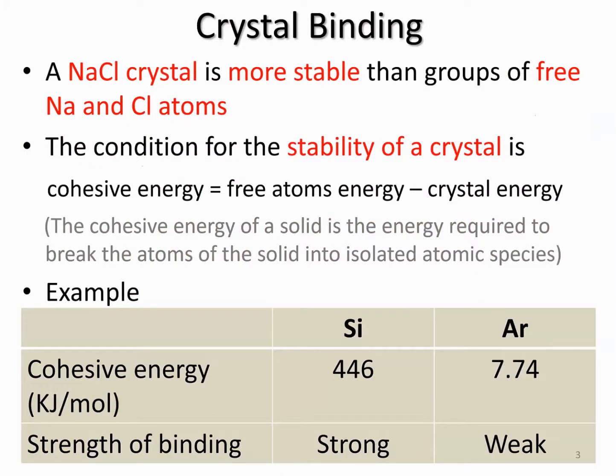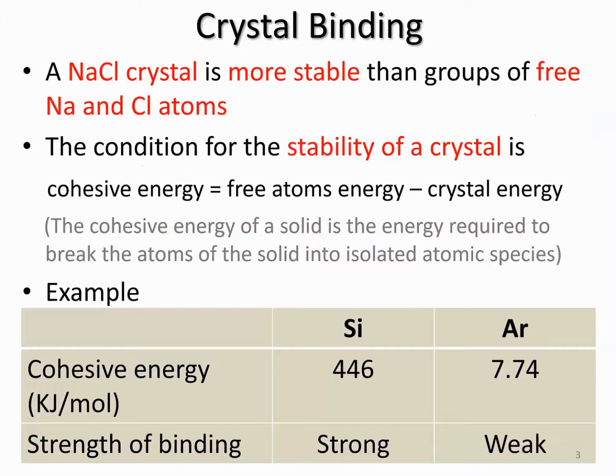Okay, so that is crystal binding. A sodium chloride crystal is more stable than a group of free sodium and chloride atoms. Why? I will give you 10 seconds to think about it. Okay, the sodium chloride crystal is more stable because it has less energy.